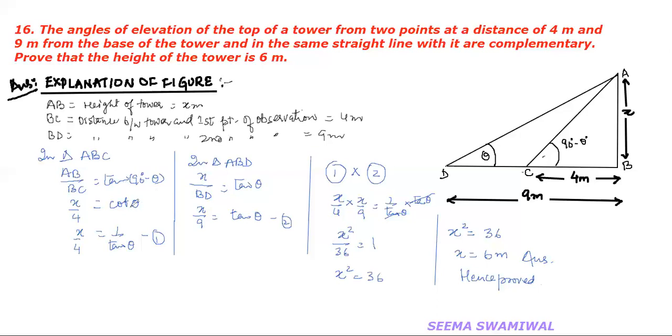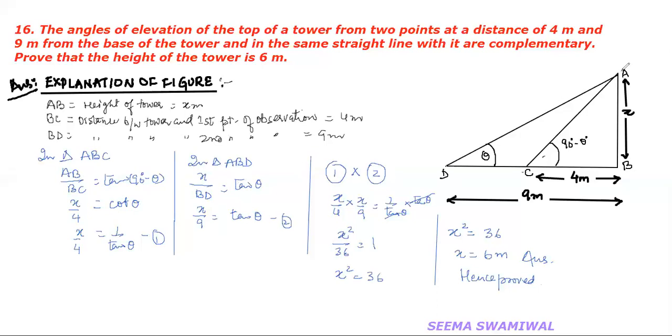So you will change it to cot theta. Then again, you know that cot theta is equal to 1 by tan theta. So you got that x by 4 is equal to 1 by tan theta. AB is x and BC is given equal to 4 meters. So put the values, apply these identities and get this relation.